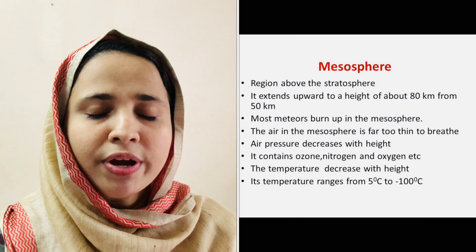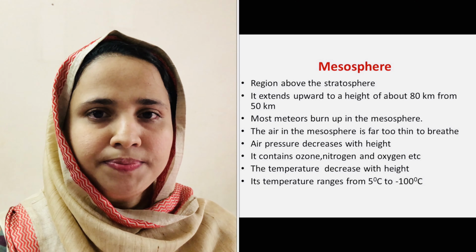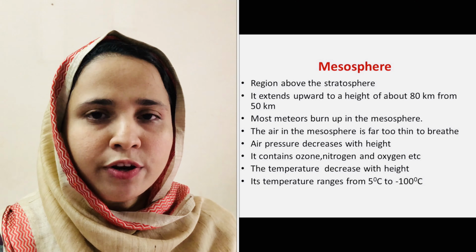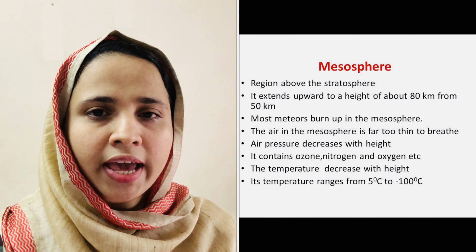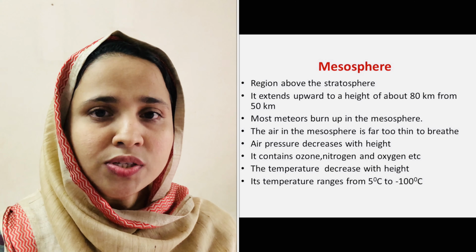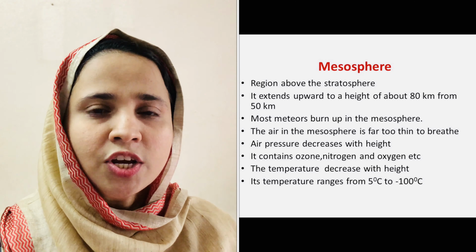The next layer of atmosphere is mesosphere. The region above the stratosphere between 50 km and 80 km is called mesosphere. It contains nitrogen, oxygen, ozone, etc. Its temperature is very low and drops to minus 100 degrees Celsius.